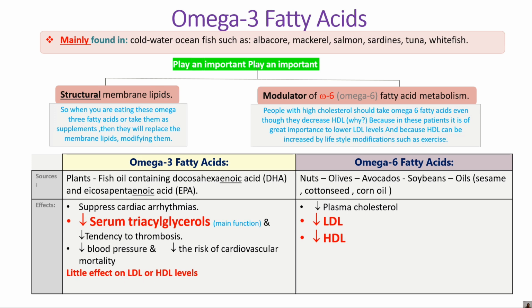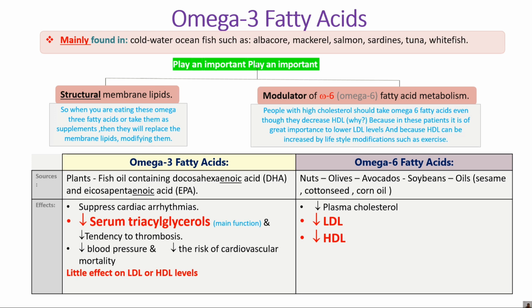आप ये ध्यान में रखिएगा स्टूडेंट, it is very important. Omega 3 fatty acid, which is functioning in lowering the serum triglyceride. Okay, ये important है. Then moving toward the omega 6 fatty acid, the sources are the nuts, olives, avocados, soybean oil, sesame, cotton seeds, corn oil.